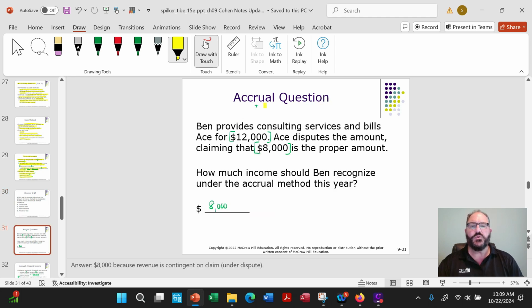All right, so here's an accrual question. Ben provides consulting services and bills ACE $12,000. ACE disputes the amount, claiming that $8,000 is the proper amount. How much should he recognize under the accrual method? Well, under the accrual method, you've got to remember what's reasonably estimated, and the only thing you could claim here is the $8,000. Now maybe later on down the road when Ben and ACE get back together, they can hammer this out. But for the moment, it's $8,000. Okay.